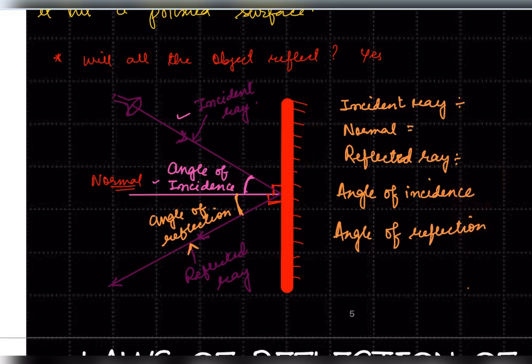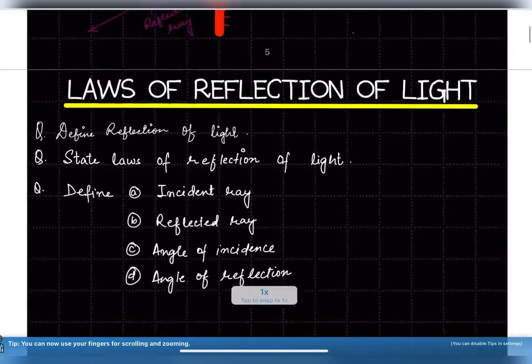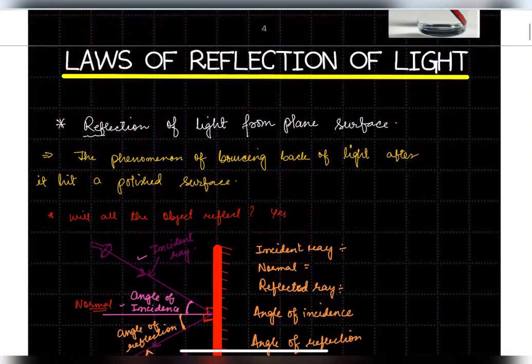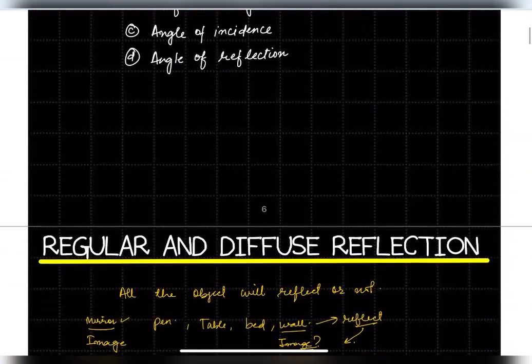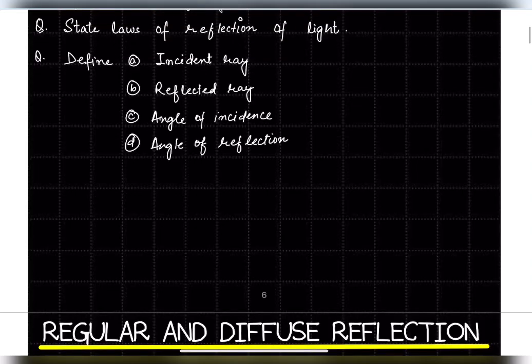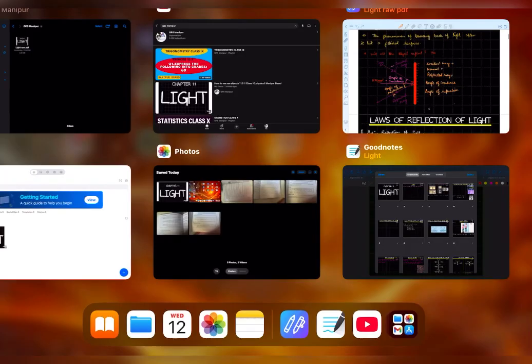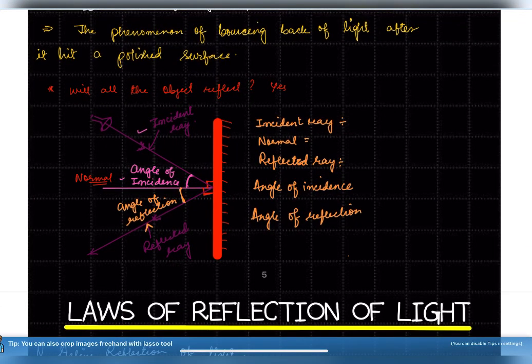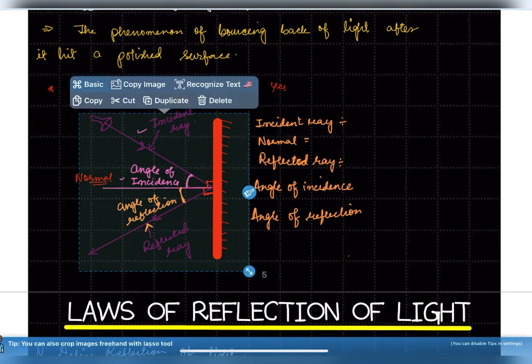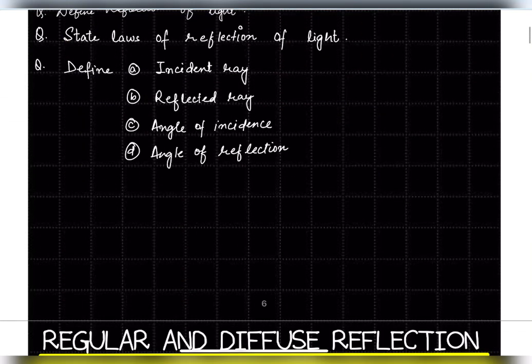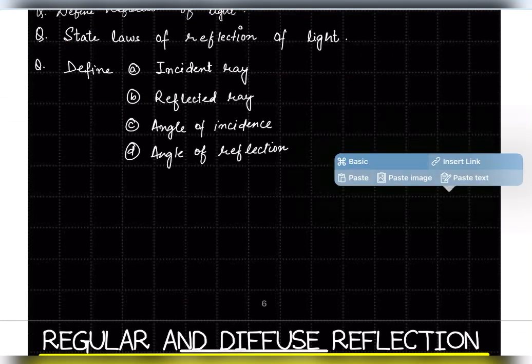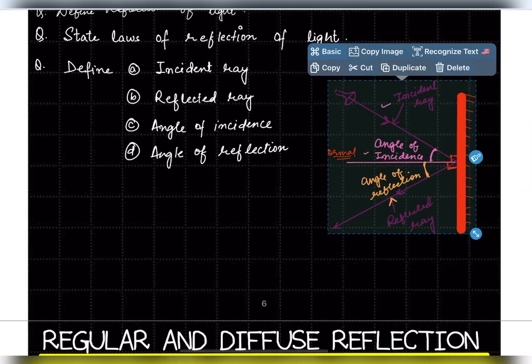Now let us discuss the laws of reflection of light. Let me take this image, copy it and paste it here.